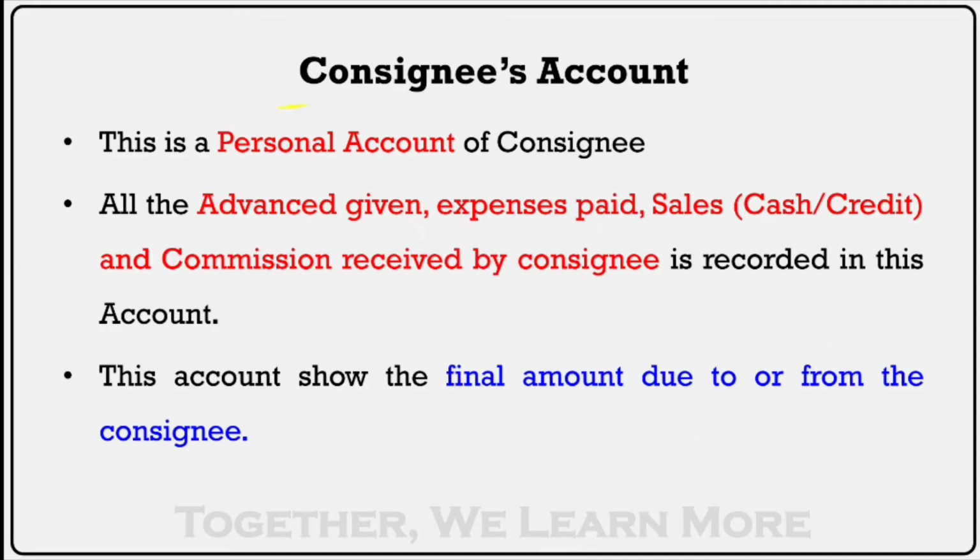Second one is consignee's account. It is a personal account. Advance given, expenses paid, sales and commission received by consignee are recorded in this account. This account shows the final amount due to or from the consignee. એટલે આ જે અકાઉન્ટ જે છે કન્સાઇનીનું અકાઉન્ટ, એ લાસ્ટમાં કન્સાઇનરને કેટલા રૂપિયા આપવાના છે કે લેવાના છે એની બેલેન્સ આપને મળશે કન્સાઇનીનું અકાઉન્ટ ક્લોઝ કરીને.